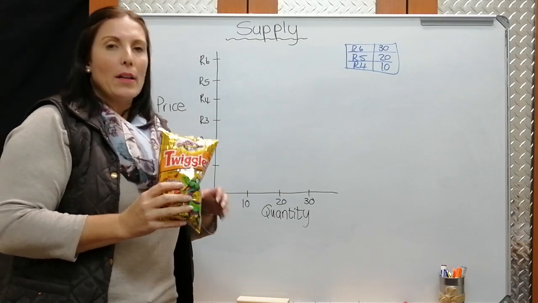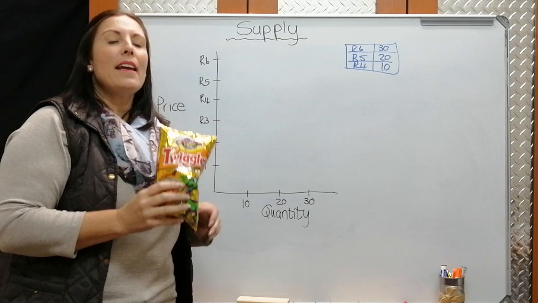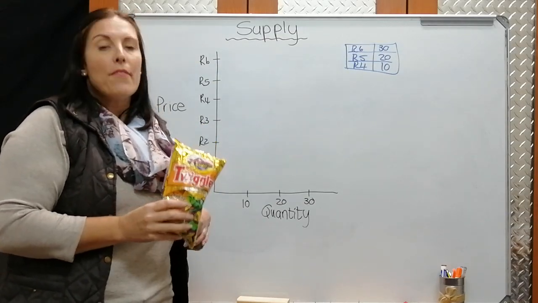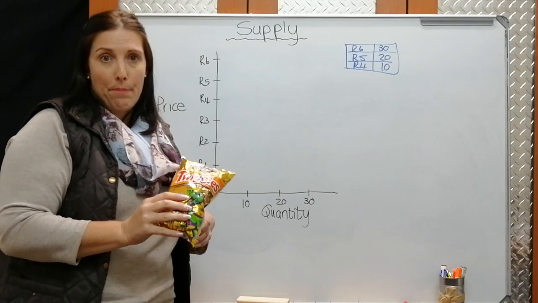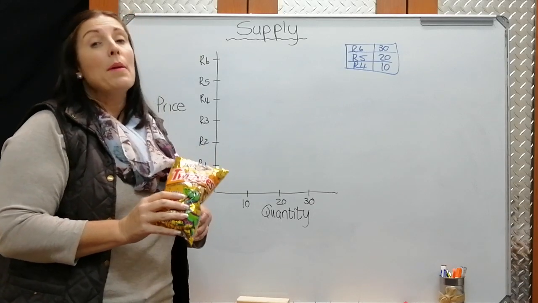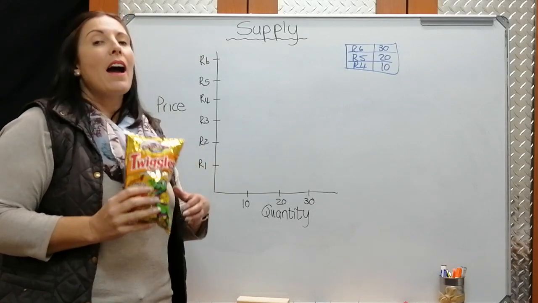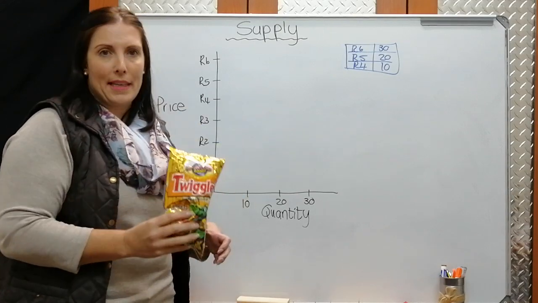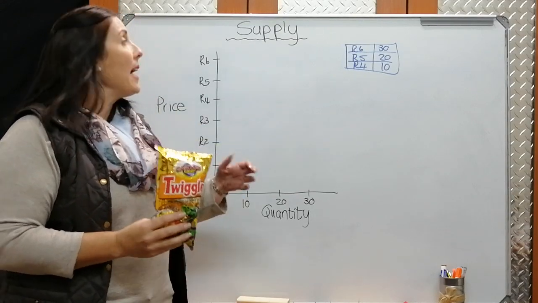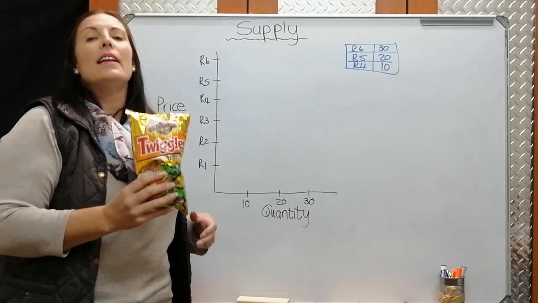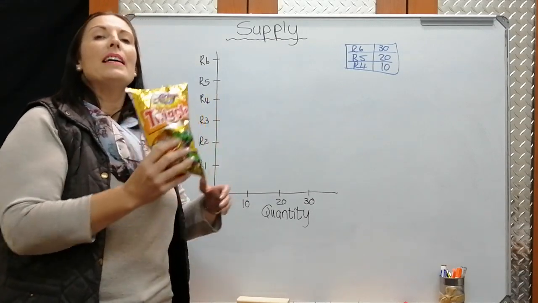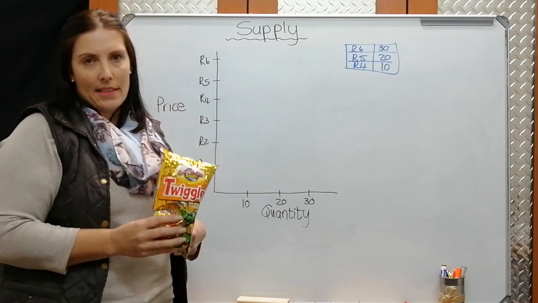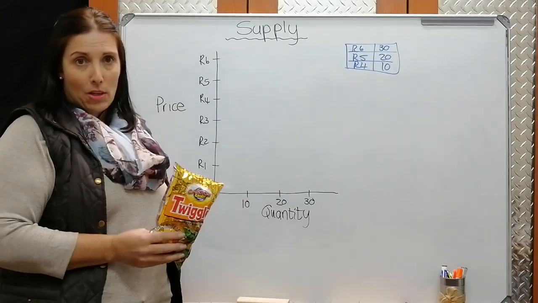So what will happen now is, say, for example, I know that I can get 6 Rand for this packet of Twiggles chips. That is a good price. So then I, as the supplier, will be happy to supply lots of packets of chips at 6 Rand. So as the example shows us, let's say I'm prepared to supply 30 packets of chips if I can sell them for 6 Rand in the market to the students in my class.